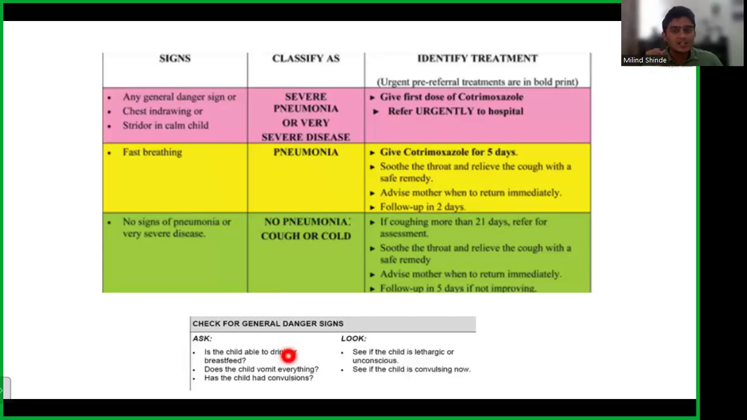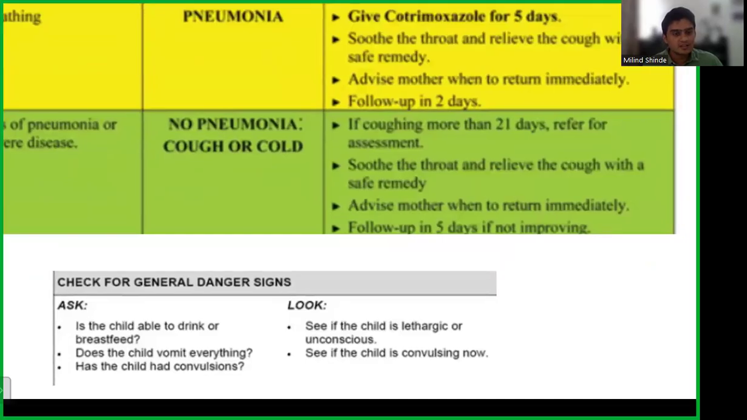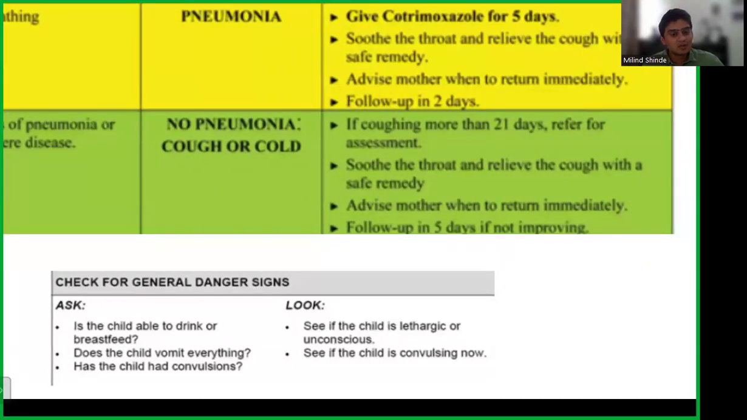So any general danger sign. What are the danger signs that we can see? You can see here. If the child is not able to drink or breastfeed, the child vomits everything, or the child had any convulsion. That means the child is lethargic and having active seizure. Out of that, we saw in the question the child was not able to feed properly. So yes, that can be a danger sign.